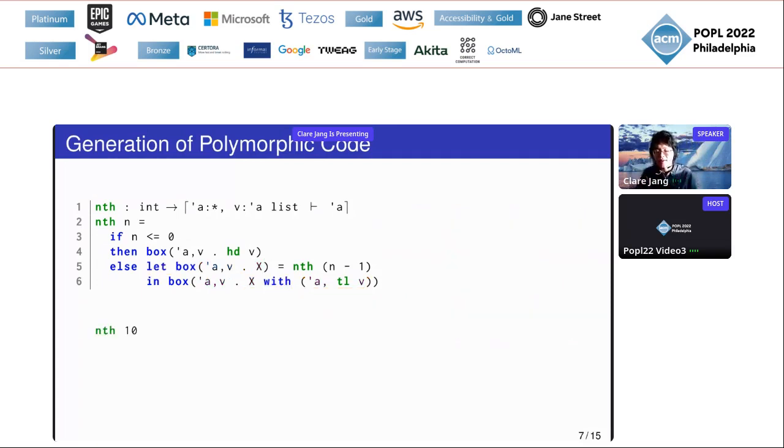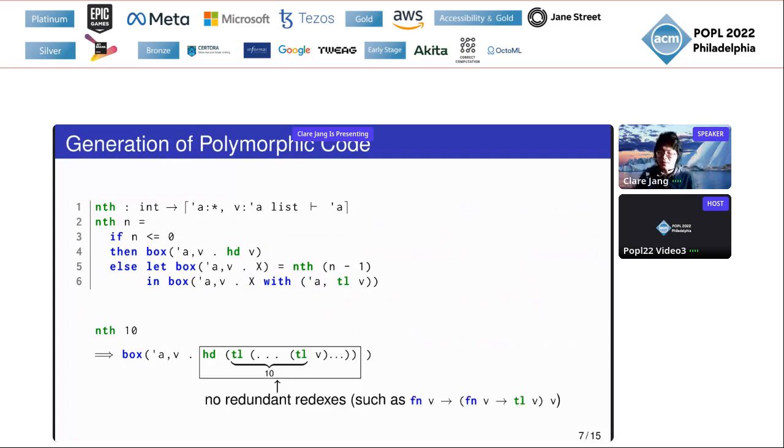When you call nth with an integer 10, it will give us a code fragment that applies head to a tail after 10 applications of tails. Since a programmer can choose the type 'a, after the generation of this code fragment it is polymorphic. Also note that, thanks to the contextual type, this result does not contain any redundant redexes like a lambda abstraction immediately followed by an application.